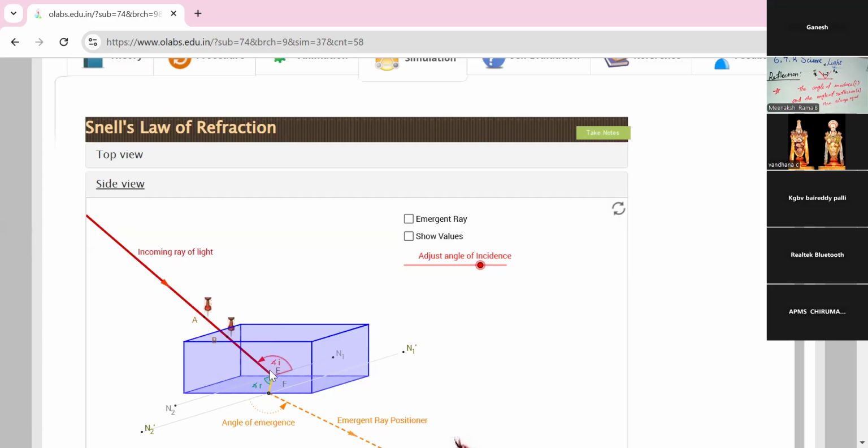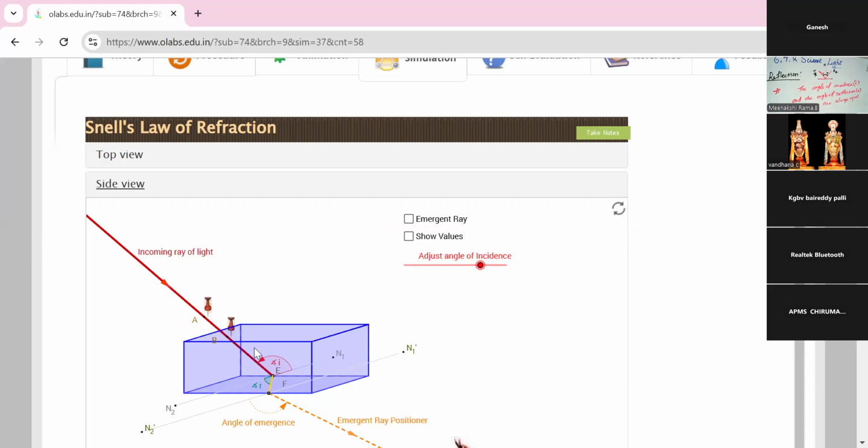How does this happen? Because the light travels from air to water. Water is the denser medium, and air is the rarer medium. So light travels from the rarer medium to the denser medium. So with the help of Snell's law of refraction, we can understand how refraction occurs. The refraction concept is identified and understood with the help of the simulation.